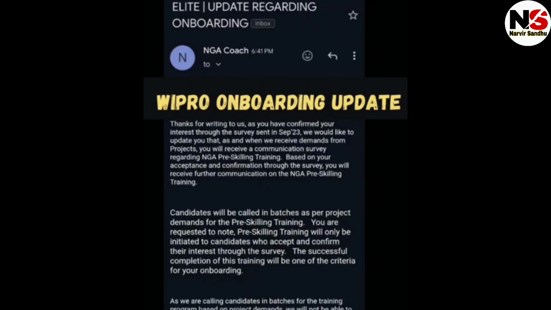You are requested to note pre-skilling training will be initiated only for candidates who accept and confirm their interest through the survey. The successful completion of the training will be one of the criteria of your onboarding. As we are calling candidates in batches for the training program based on project demand, we will not be able to initiate. So this is an important update from Wipro onboarding.